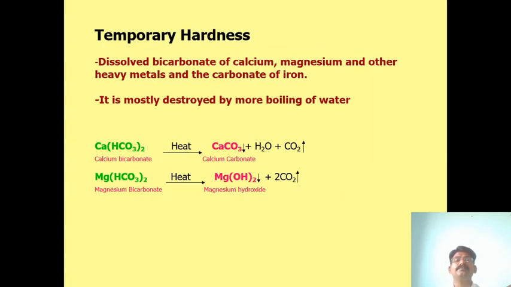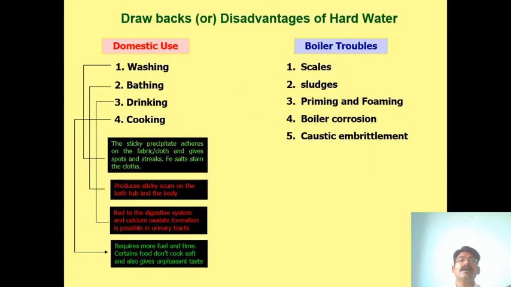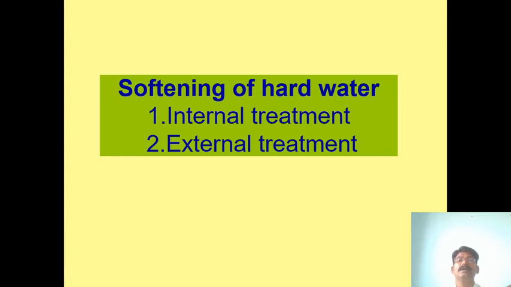And now, how can you remove the salts, meaning calcium carbonate, calcium chloride, calcium sulfate, magnesium sulfate, from hard water? If you remove the salts from the hard water, it becomes soft.